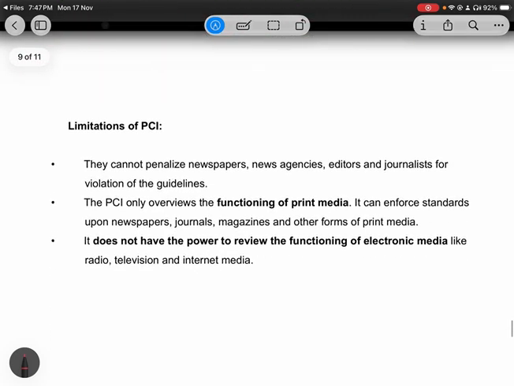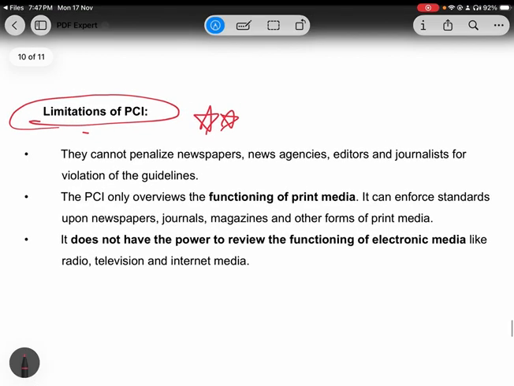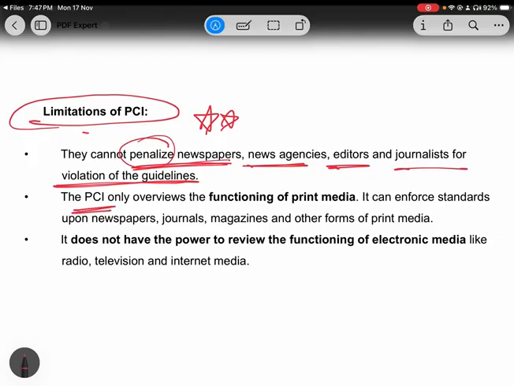Now, coming to the limitations of PCI. These are also important for prelims. The first limitation is that they cannot penalize newspapers, news agencies, editors, and journalists for violation of guidelines. Second, PCI only oversees the functioning of print media.